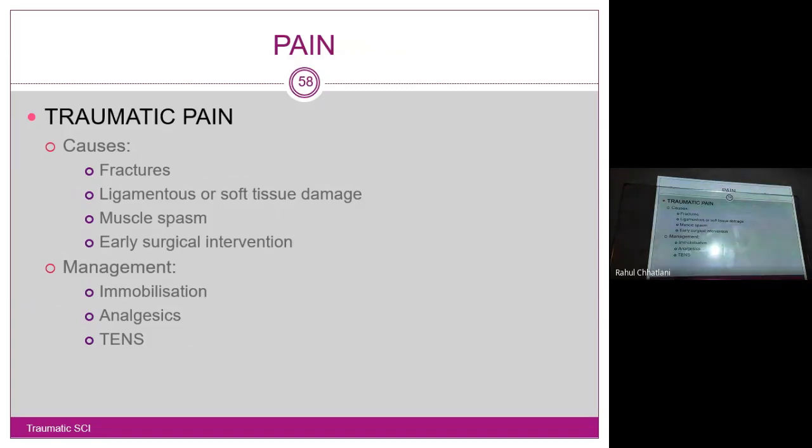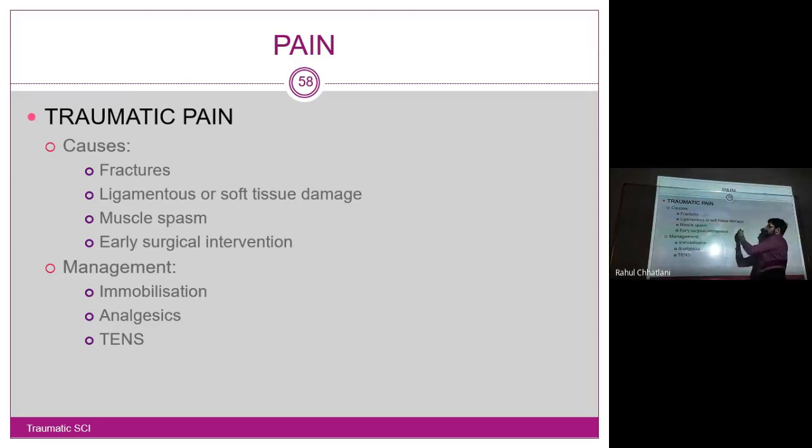Coming to pain. Now, pain can be because of various reasons. Yes, the most common reason is road traffic accident. When they happen, it will always lead to fractures. Any road traffic accident will always lead to some form of mild or large scale impact on the bones, that means there will be a fracture. And with a fracture, of course there will be pain. Ligamentous or soft tissue damage.